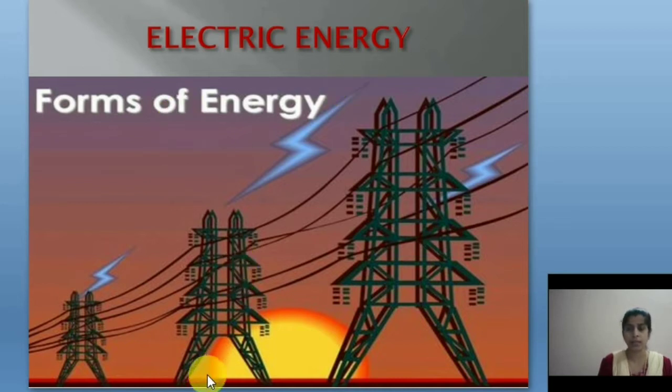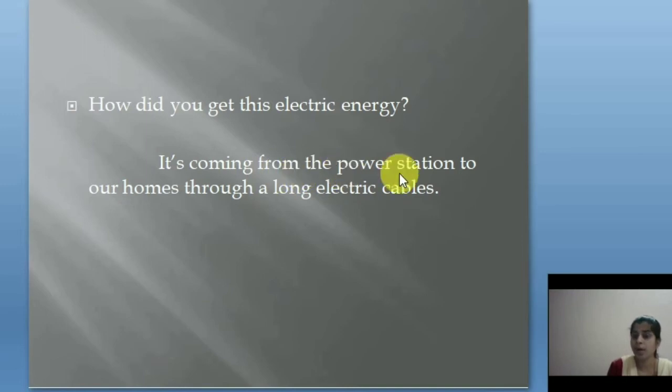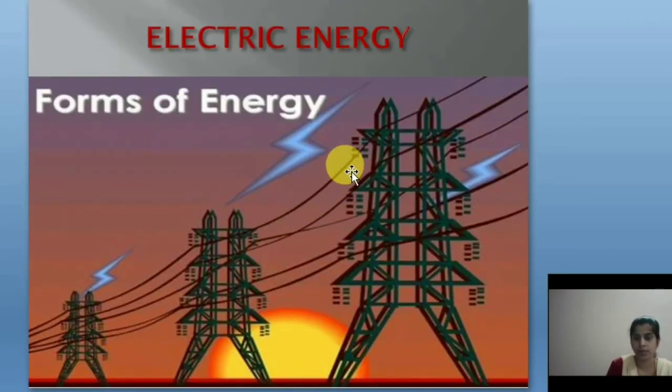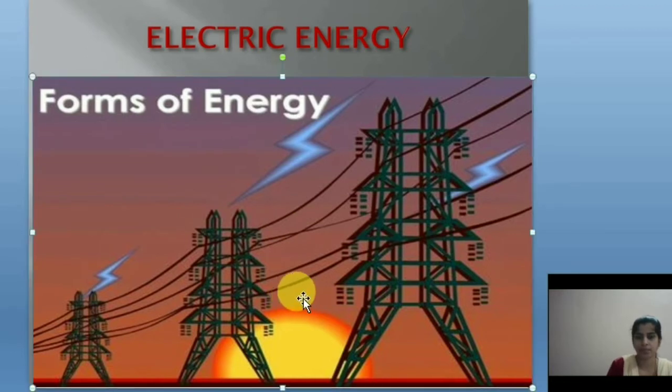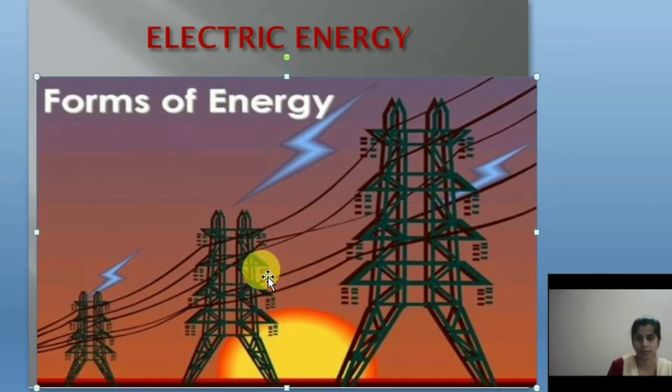Today our daily lives depend highly on electric energy. If you look around, you can see that the light, fan, TV, refrigerator, AC, each and everything is working on electric energy. So how do we get this energy? It comes from the power stations to our home through long electric cables, like these cables.